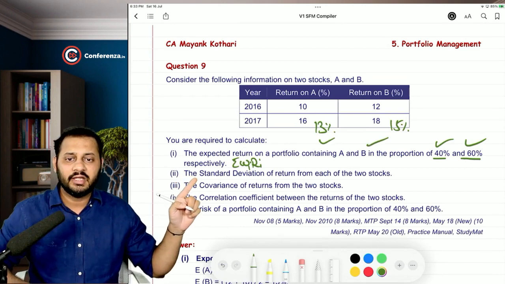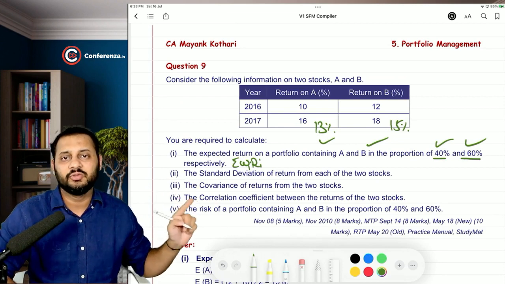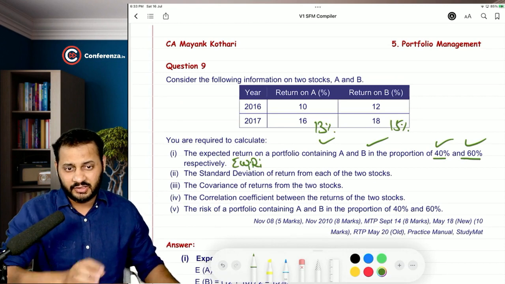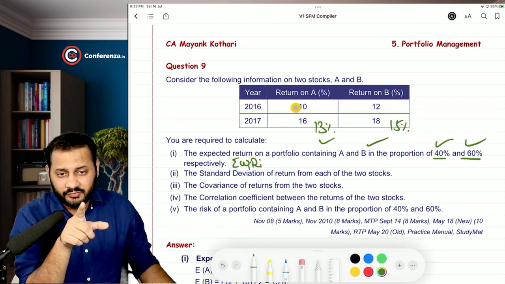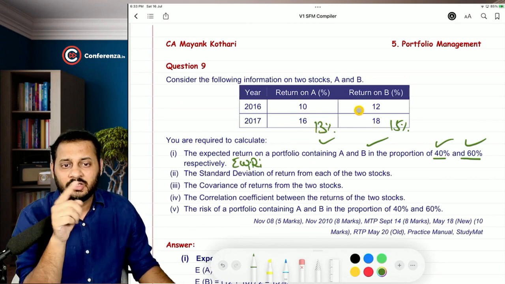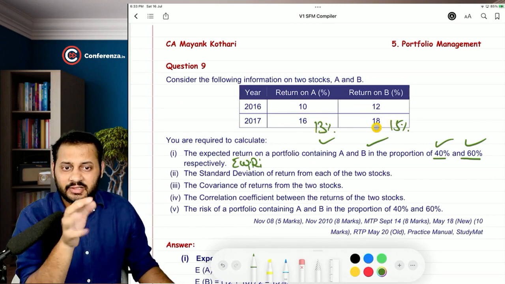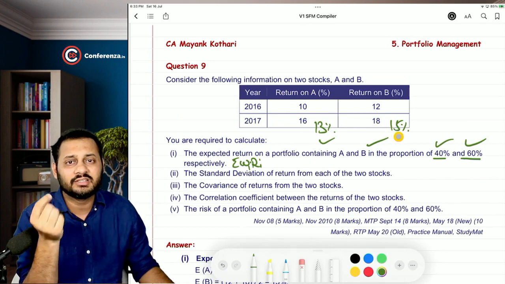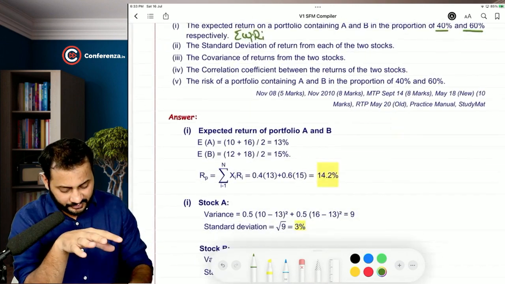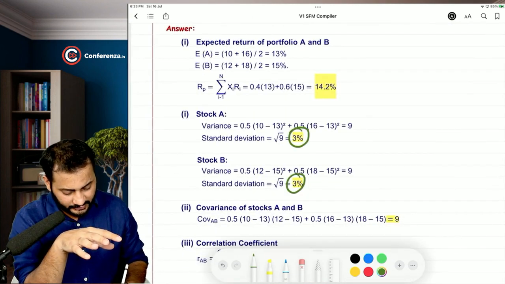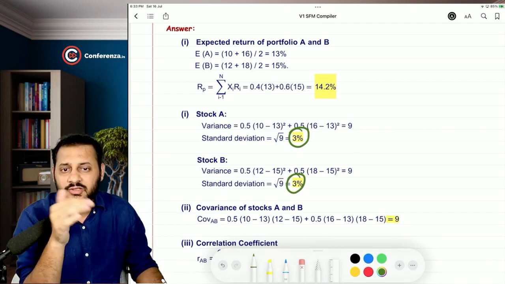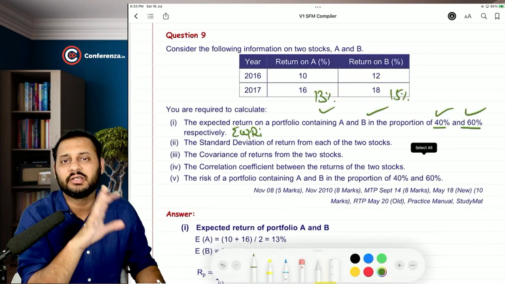Then comes the standard deviation of return from each of the two stocks. Every stock's standard deviation, and you understand one thing: the difference between 13 and 10 is 3%, 16 and 13 is 3%. The difference between 12 and 15 is 3%, 18 and 15 is 3%. Equal distance from everywhere. How is the answer going to be? See, 3% and 3%. That's it. From all the sides it was 3%. So obviously the standard deviation has to be 3%.